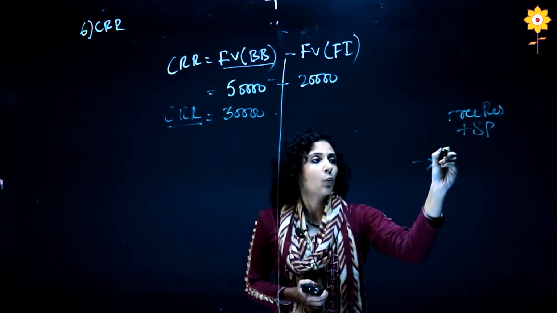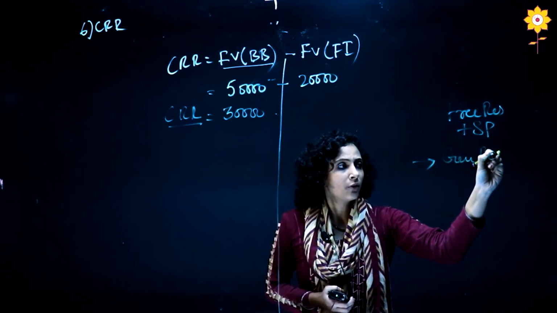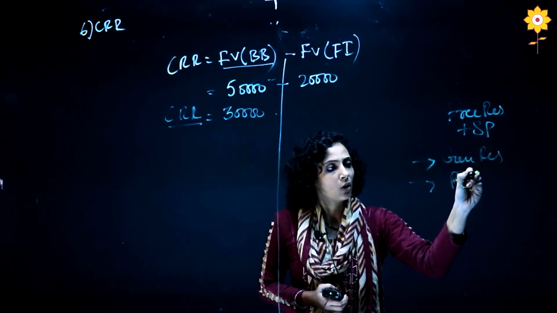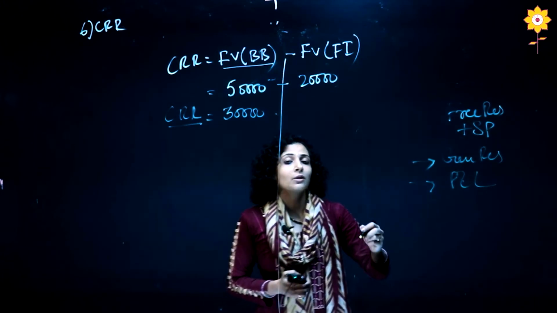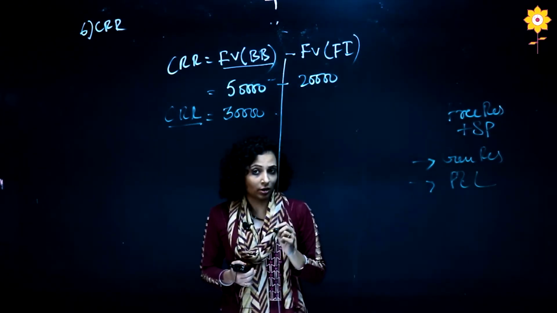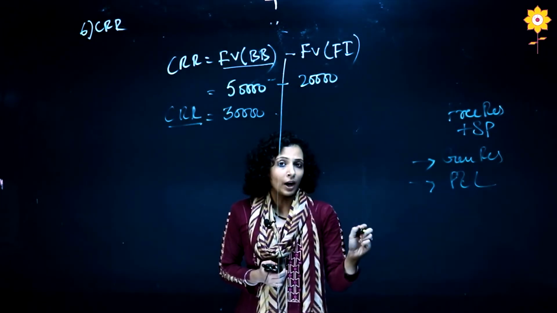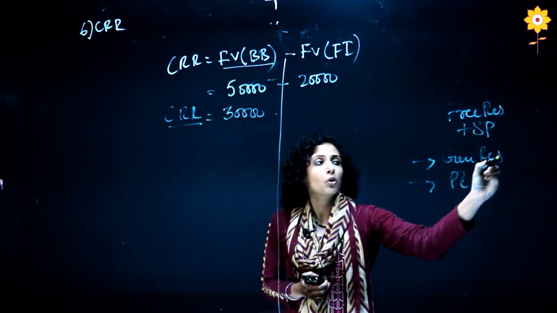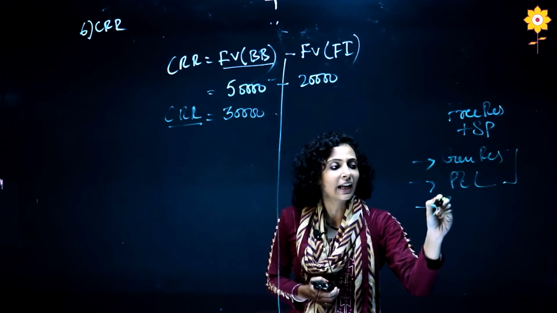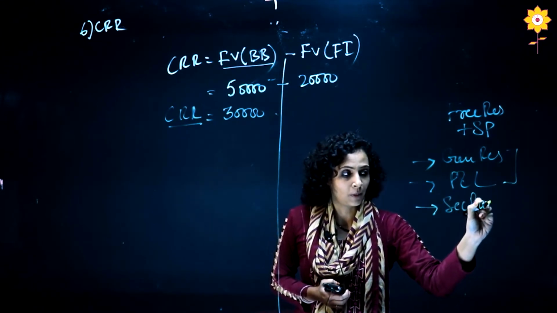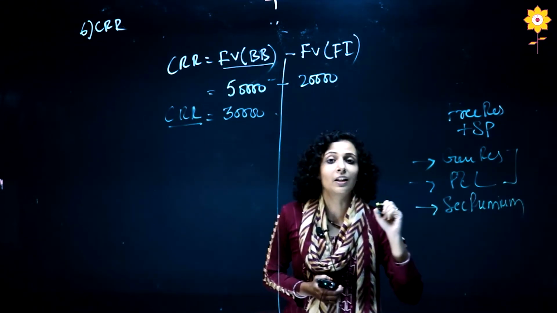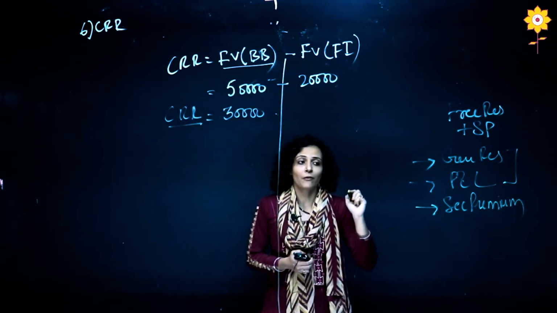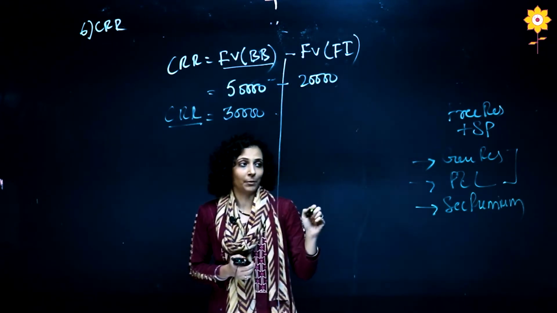The most common one are general reserve and profit and loss. Okay, other than this we have dividend equalization reserve, we have workmen fund, okay, and investment fluctuation reserve. But the most common are these two, and again we can use securities premium in buyback. Okay, in redemption we cannot use, but in buyback we can use securities premium.